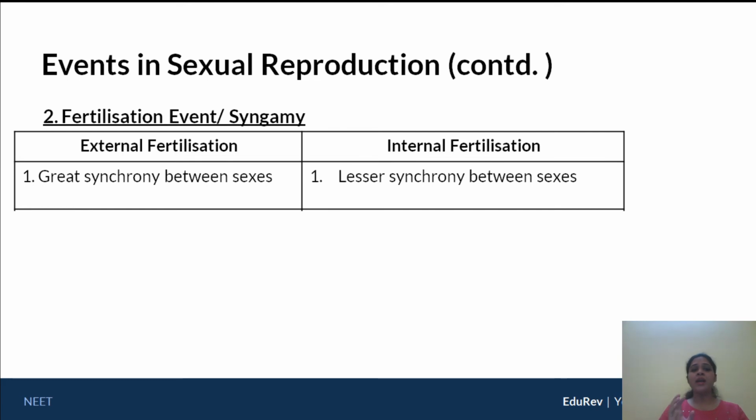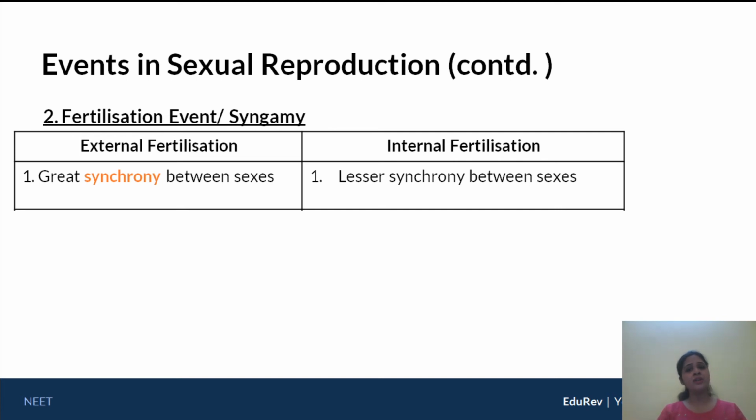Now, external fertilization requires great synchrony between sexes, but internal fertilization does not require as great a synchrony between sexes. For example, now we need to understand what's the meaning of this word synchrony. Suppose if I give you frogs, so a male and a female frog, you need to remember that they undergo external fertilization, implying the male and female give out their gametes into water and then they fuse in water. So fertilization is an external event here, it's not in the female.